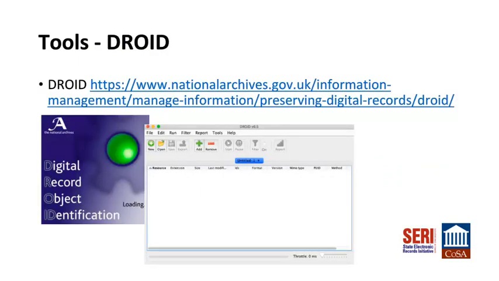DROID, developed by the National Archives UK, uses internal signatures to identify and report the specific file format and version of digital files. It is linked to the PRONOM Technical Registry of File Formats. It is open source and can be downloaded for free.